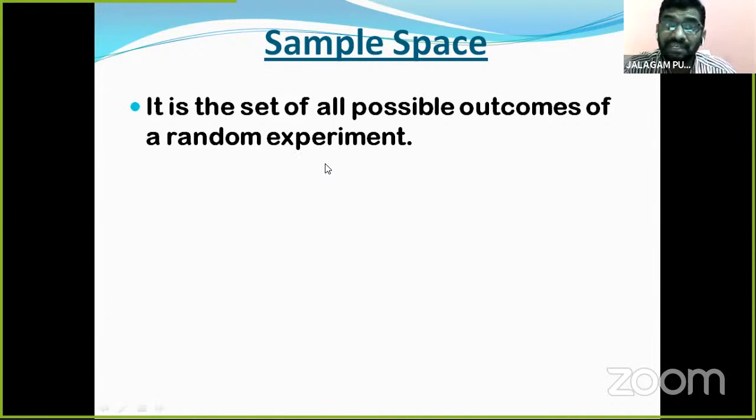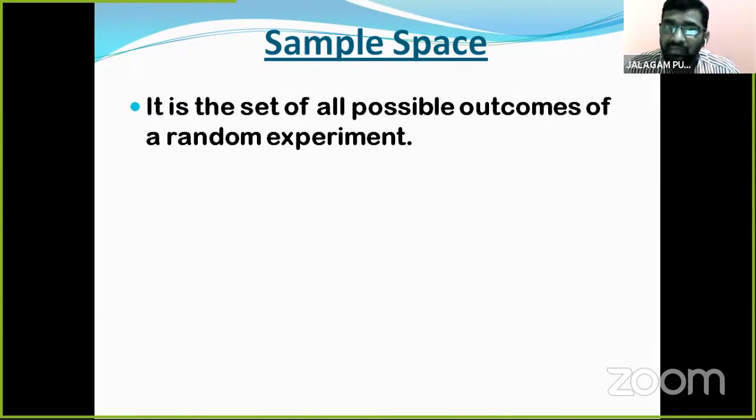What is the sample space, children? It is the set of all possible outcomes. So when we toss a coin, the possible outcomes are H comma T. In the previous example, red, blue, yellow, white are the total possible outcomes.